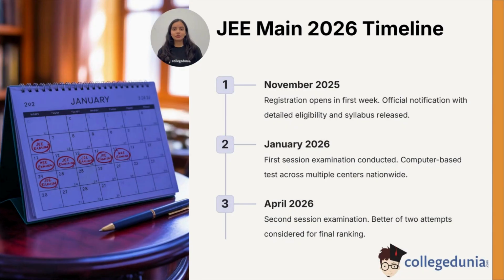The timeline for 2026 is straightforward. In the first week of November 2025, registrations will open. In January 2026, the first session will be conducted. In April 2026, the second session will be held. For ranking, the better of the two attempts will be considered.